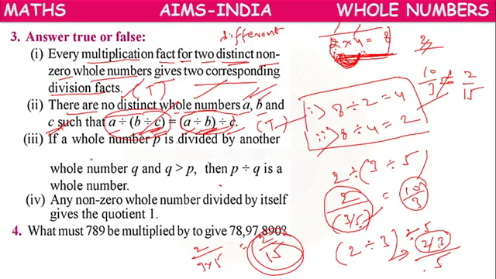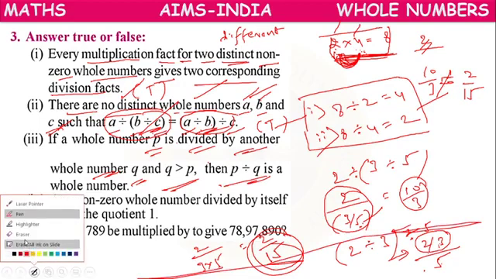Next. If a whole number P is divided by another whole number Q such that Q is greater than P, then P by Q is a whole number. 1 minute, children.